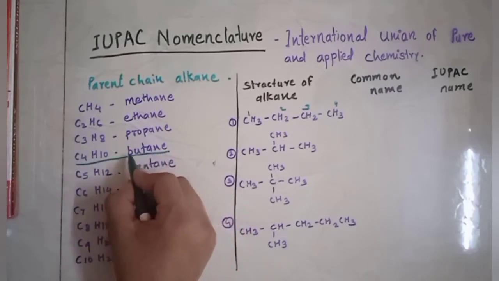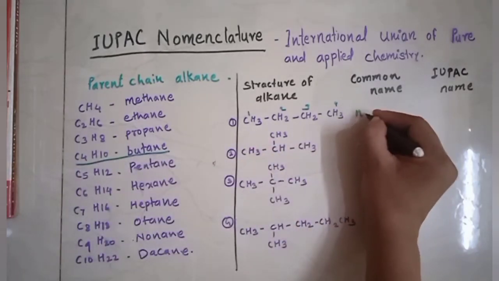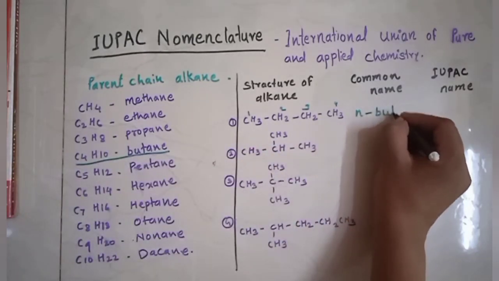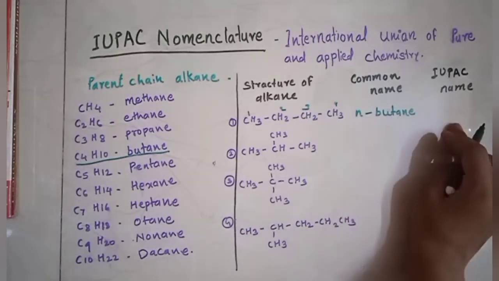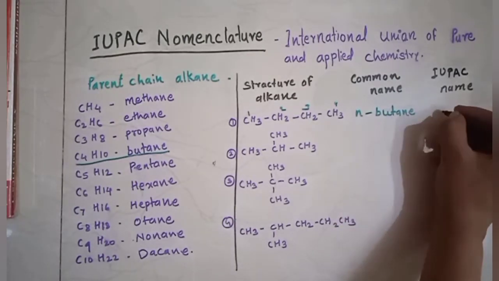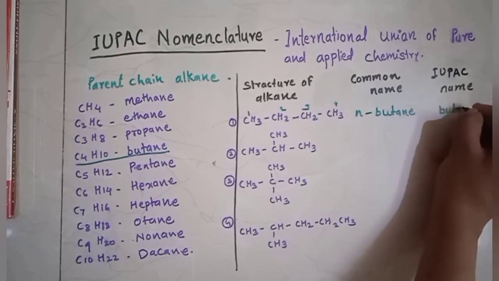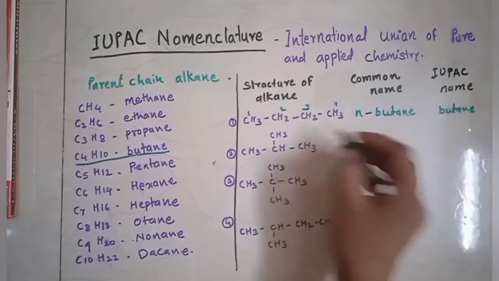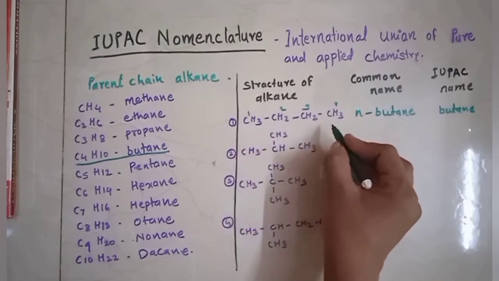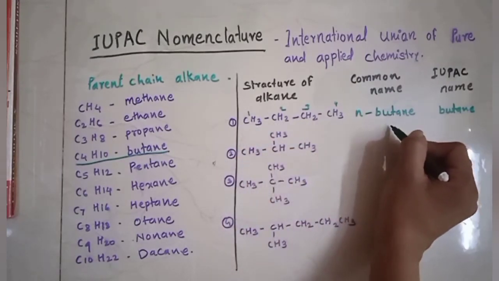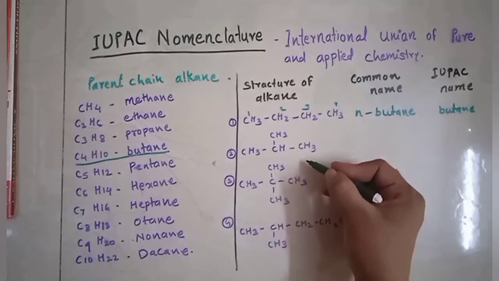The common name of this compound is N-butane, and the IUPAC name of this compound is simply butane. So this is N-butane or butane. You can say butane or N-butane. Next compound is here.